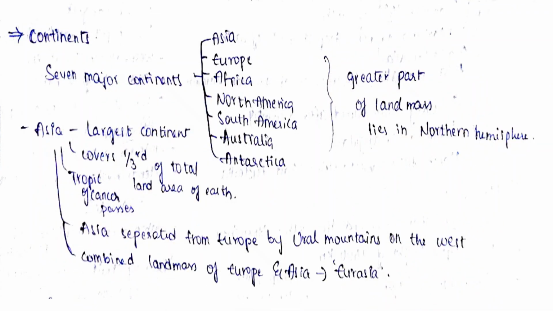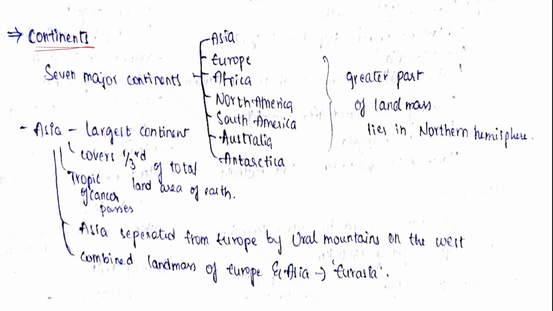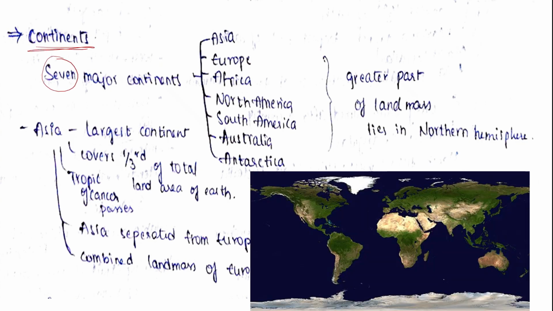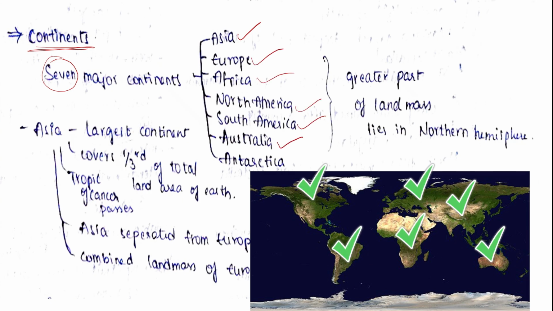So we got to know there are 2 main divisions of the Earth's surface, which are continents and ocean basins. Ocean basins are nothing but the ground of the ocean which is holding the water of the ocean. That is ocean basin, and the continents are the land masses. So let's first know about the continents. There are 7 major continents in the world. They are Asia, Europe, Africa, North America, South America, Australia and Antarctica.